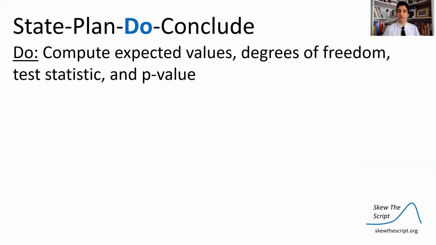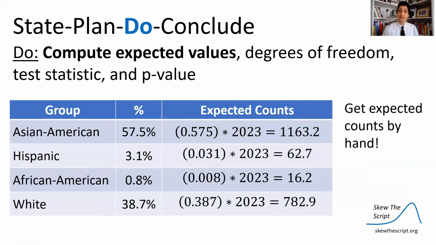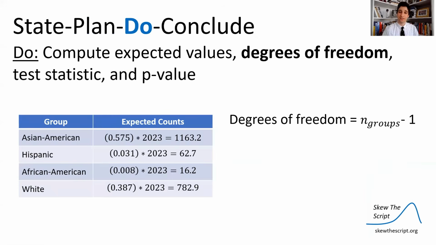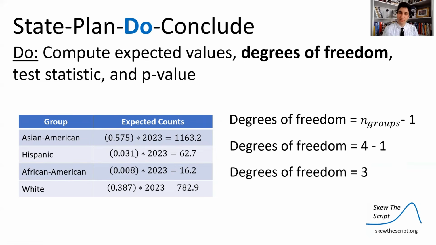Now, for the do phase, compute the expected values, degrees of freedom, test statistic, and our p-value. So the expected counts we got before, so we're just going to write that down because we got those by hand. We'll show our calculations. Degrees of freedom for chi-squared is going to be the number of groups that we're studying minus 1. In this case, we have 4 racial ethnic groups. So we're going to do 4 minus 1, that's 3. So we have degrees of freedom there.